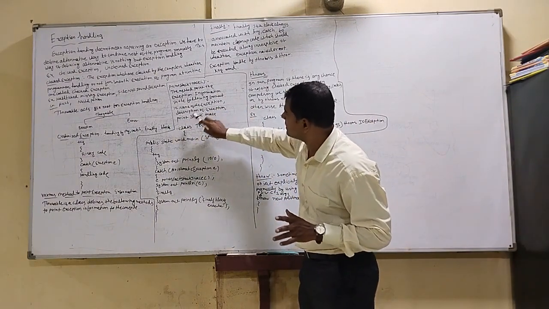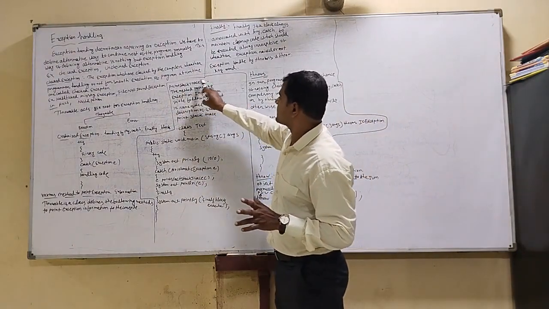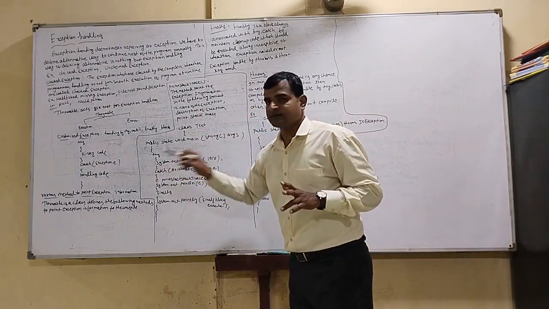Name of the exception means which type of exception arose, then the description of that exception, and the stack trace. This printStackTrace method is present in the Throwable class.